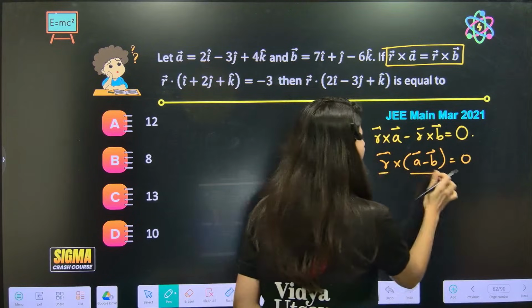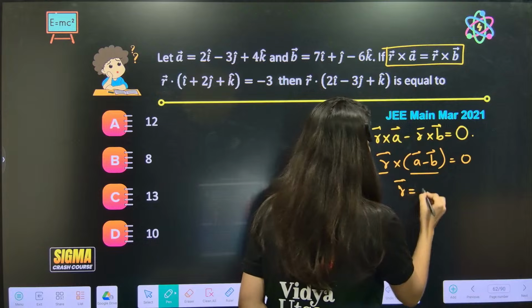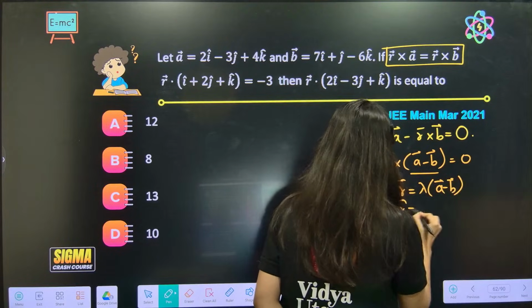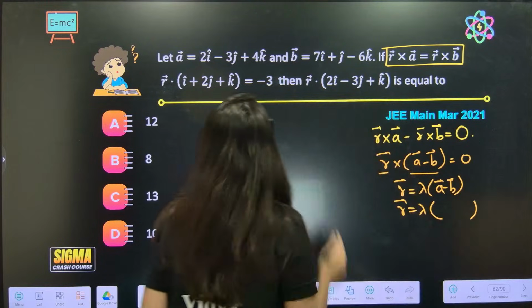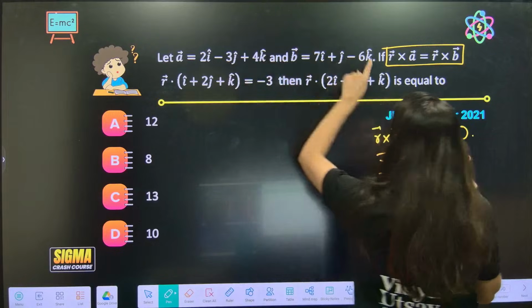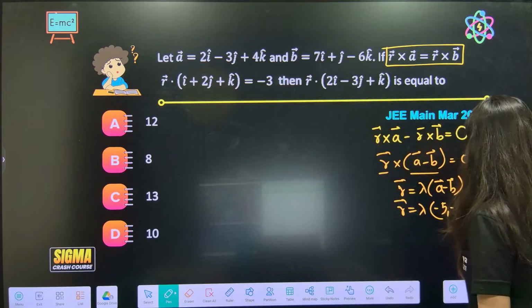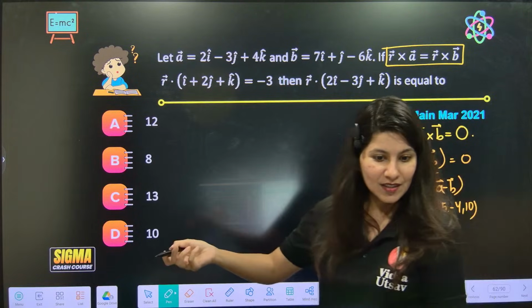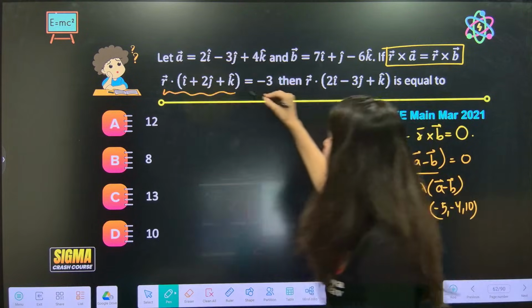That means R and A minus B are parallel. So R is equal to lambda times (A minus B). A minus B, everybody, is minus 5, minus 4, plus 10. This is your R vector. Now as per the question, let's see.